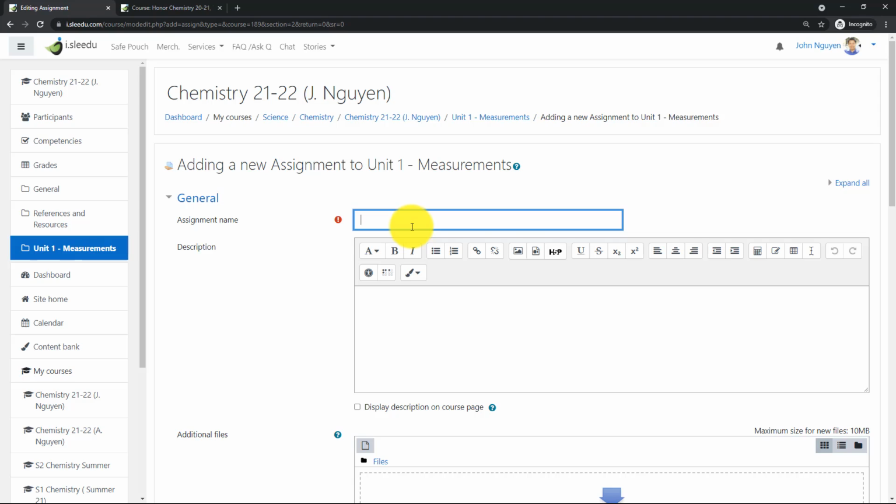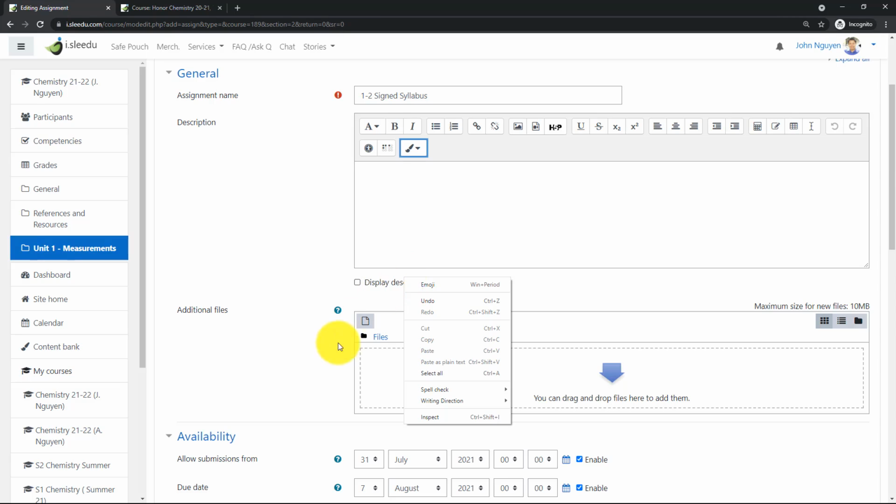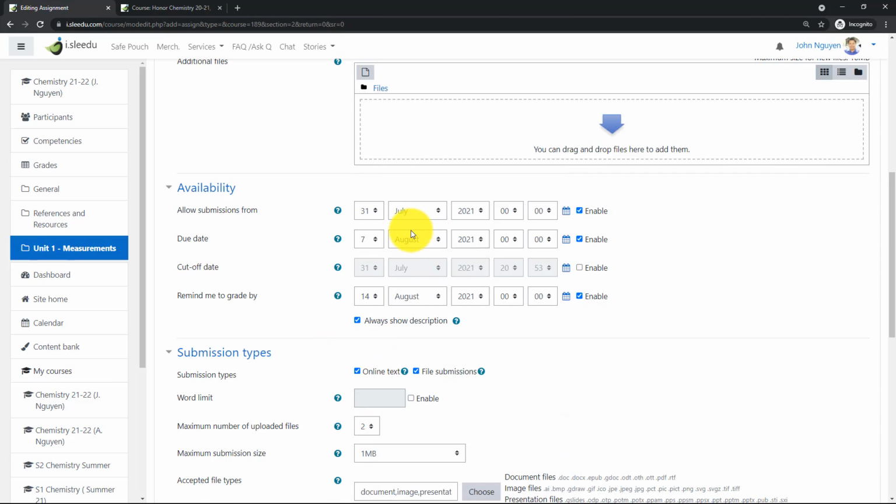Okay, so in this case, for my syllabus, I'm going to put 1 page 2, because the first page that we are going to have for all different units is going to be the table of contents. In this case, we're going to put sign syllabus. There you go. So that way the student just tapes the syllabus there, and I'm going to choose a date. Well, today is July, on a weekend. So I'm going to have this school really start in August, okay? So August 12th is our first day.